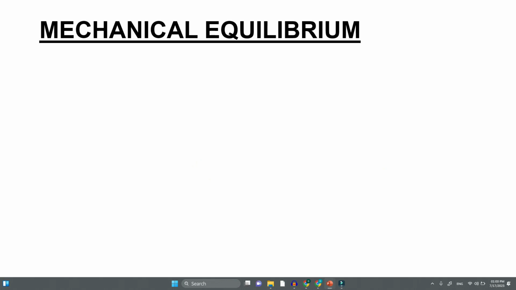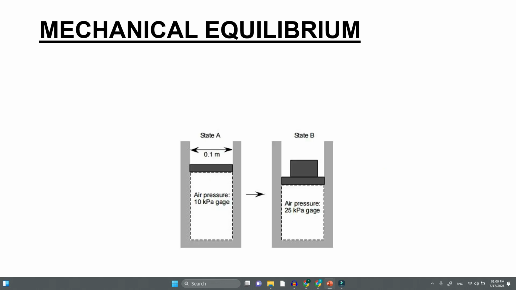Let us see what mechanical equilibrium is. You can see state A and state B. In state B, you have the same pressure throughout. When this piston is moved suddenly, the air molecules here will be compressed much more than the air molecules there.